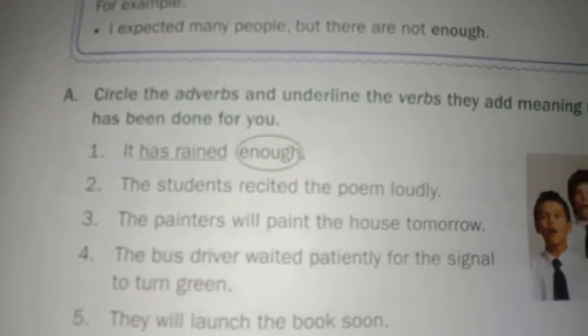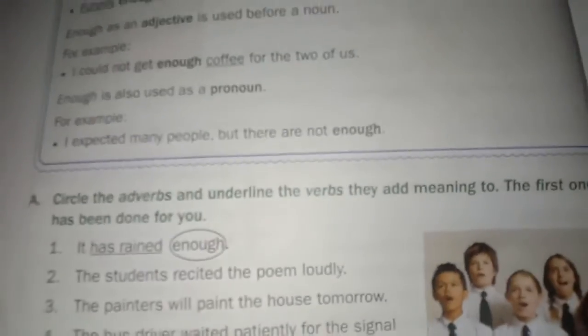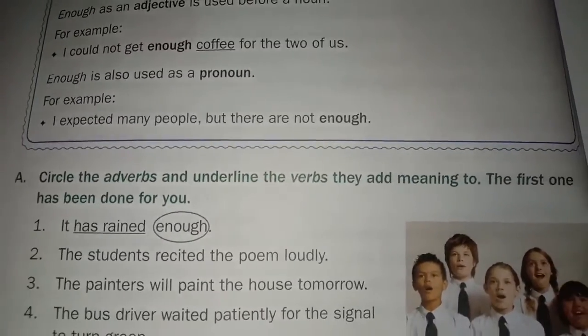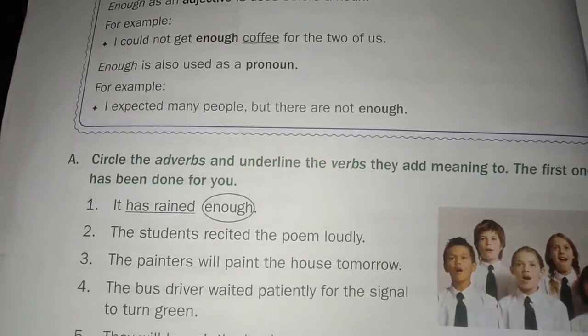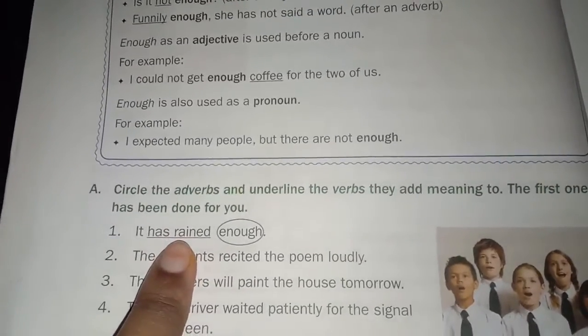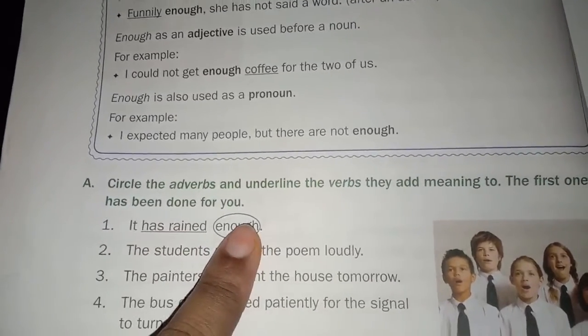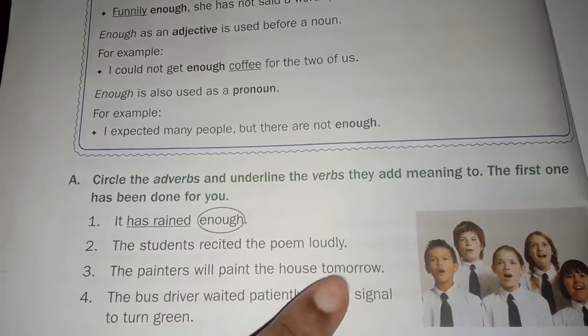Circle the adverb and underline the verbs they add meaning to. The first one has been done for you. See, it has rained enough. Here, has rained is the verb, and the adverb is enough. The students recited the poem loudly.